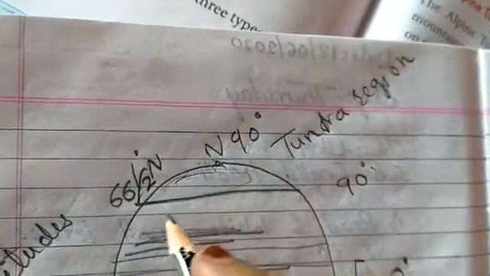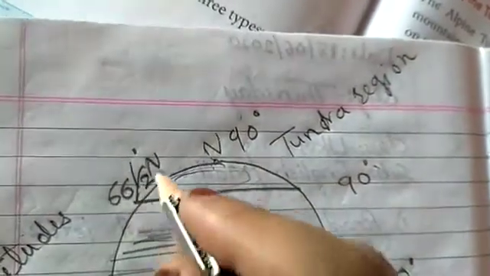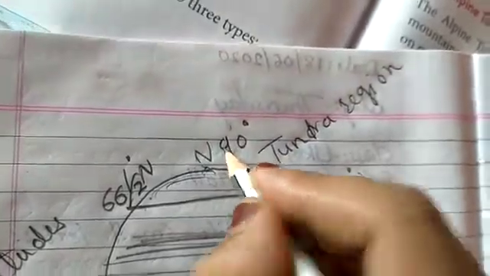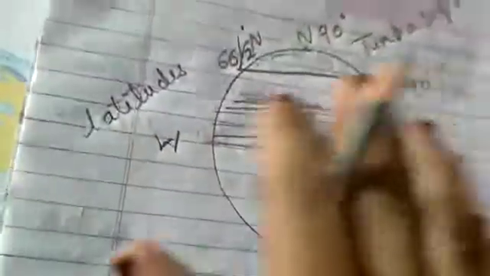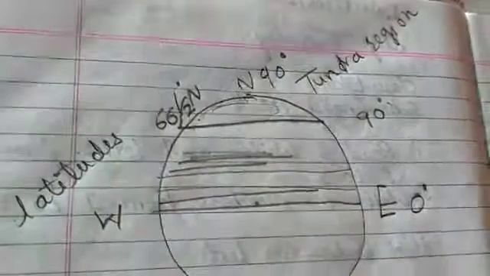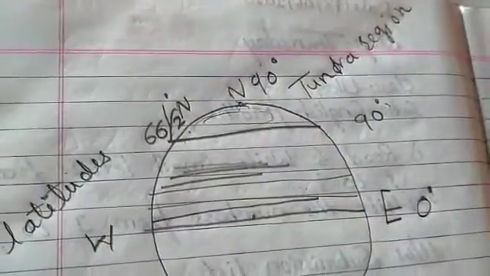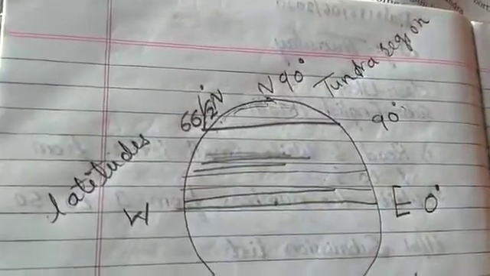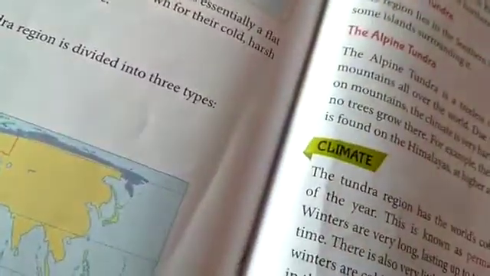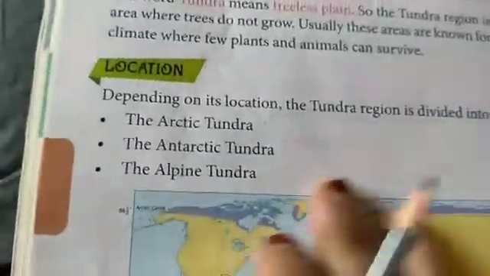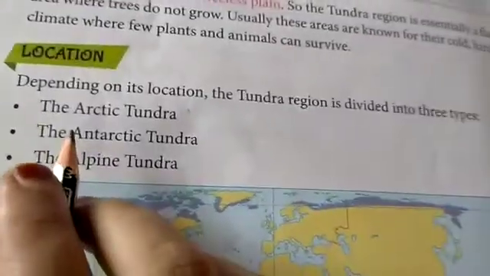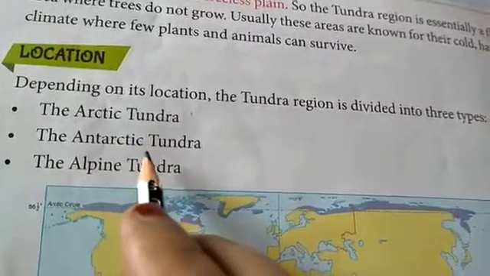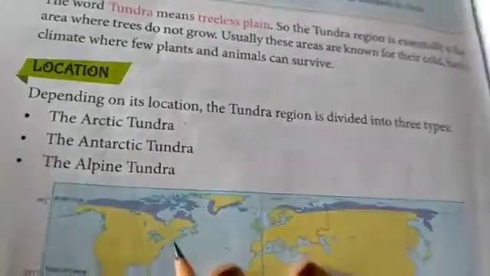The tundra region lies between 66.5° north and the 90° north pole. This is the location of the tundra region. According to this location, it is divided into three types: the Arctic tundra, the Antarctic tundra, the Alpine tundra.